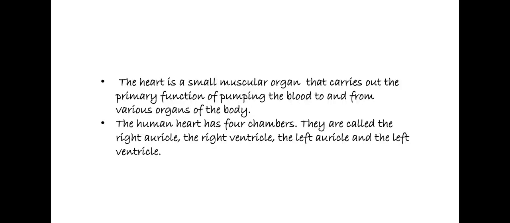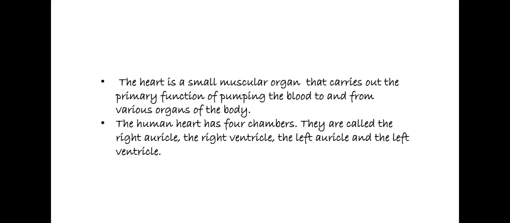The heart is a small muscular organ that carries out the primary function of pumping blood to and from various organs of the body.